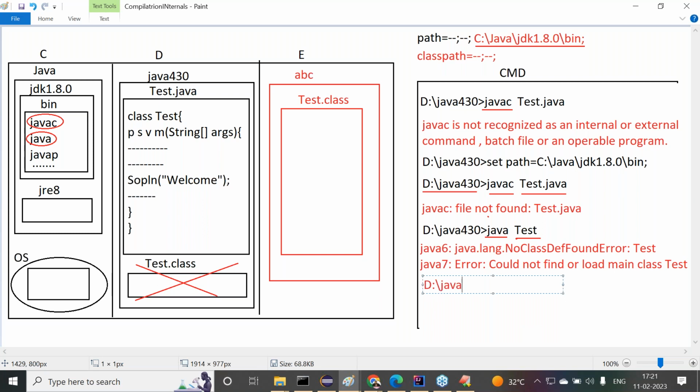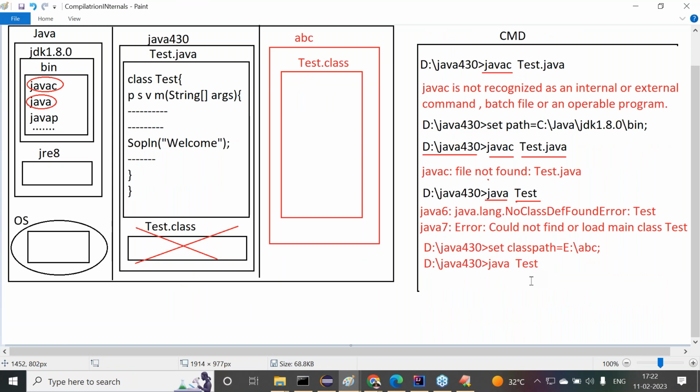So in d:/java430, what we have to write is the set command, but this time it is not path. It is set classpath=E:/ABC; right? Then after that, in d:/java430, again we have to use java space test. Again the same process. When we use this command, what will happen?